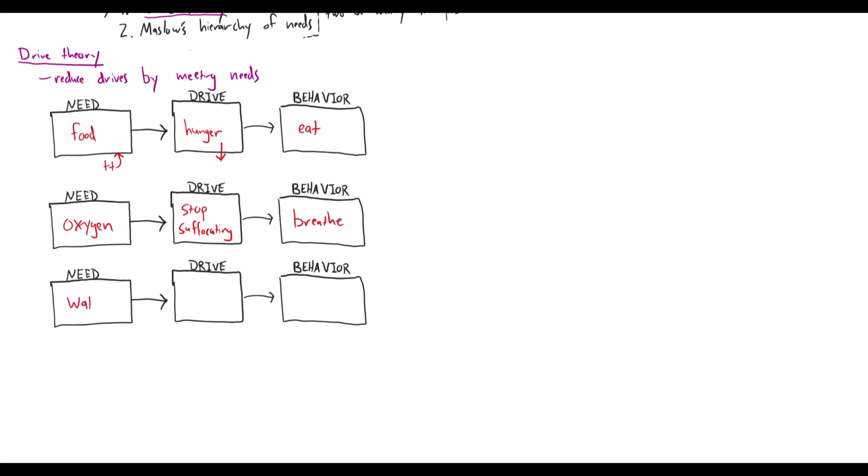If we talk about thirst as a drive, the need being water to quench your thirst, that's going to elicit the output of a behavior of drinking. Let's talk through another example. Maybe you're laying in bed one night dreaming about a nice Whopper from Burger King, and your hunger is driving this dream. You wake up and you're hungry.